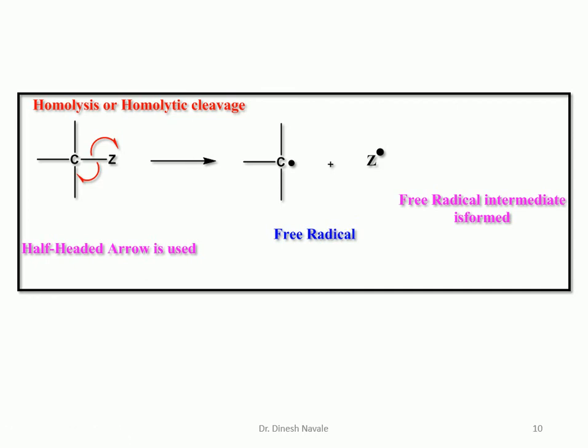The arrow used is a half-headed arrow. That means during homolytic cleavage, or homolysis, there is a formation of uncharged species with one unpaired electron, which is called a free radical.